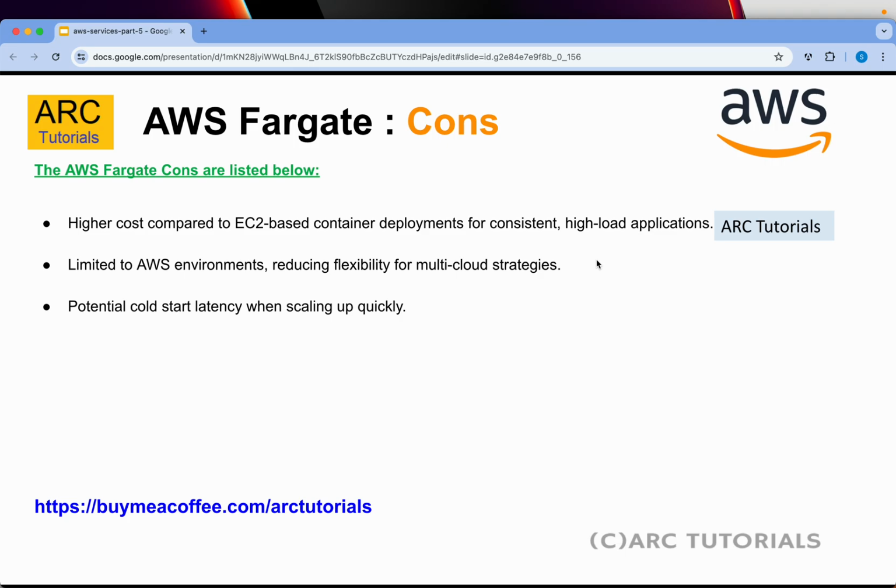Now the cons. Higher cost compared to EC2 based container deployments. Depending upon the load you have, the containers and applications that you need to run and manage, the cost can shoot up really quickly and really high. It's limited to AWS environments, which means you can't have a multi-cloud strategy when you are building multiple applications deploying on multiple clouds. Potential cold start latency when scaling up quickly. So that's one of the cons that we have seen as part of AWS Fargate.